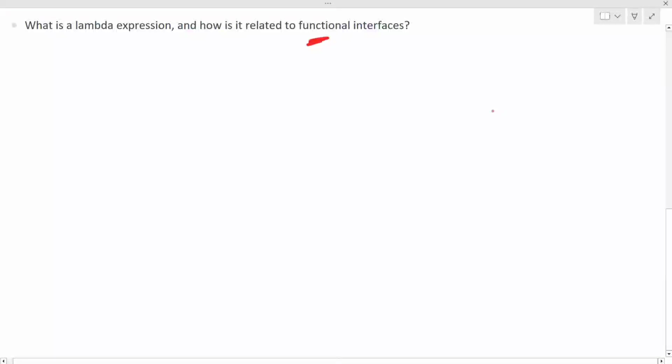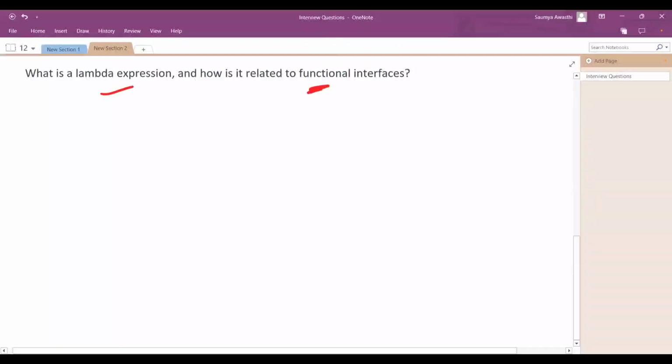Now comes the question of how it is related to a functional interface. Exactly this question was asked in one of my interviews. We understand what a functional interface is. For the implementation of that abstract method that we have in a functional interface, you don't need to have a complete class where you implement that specific method. You can do that by using a lambda expression too, because just one method is there, so we'll be sure which method is being called. A lambda expression will help us achieve the same thing without implementing a class.